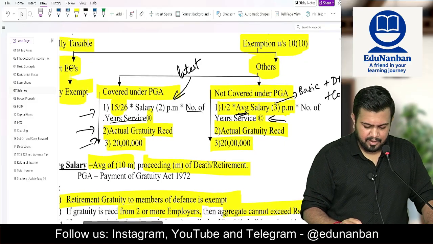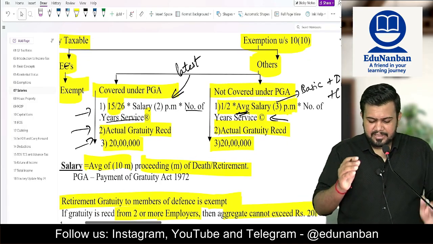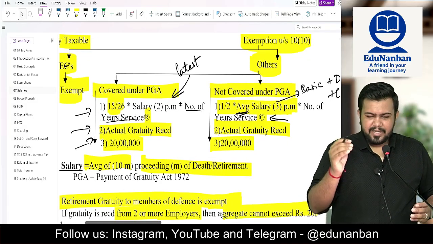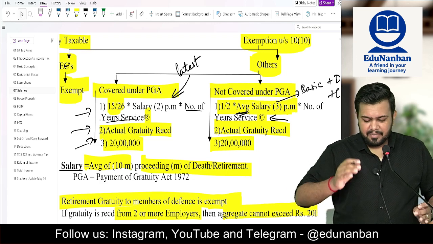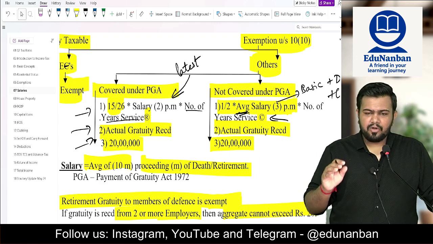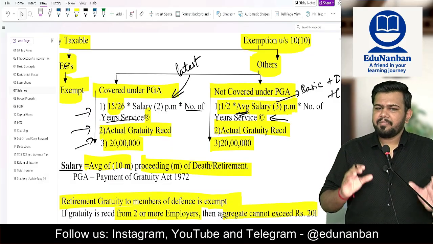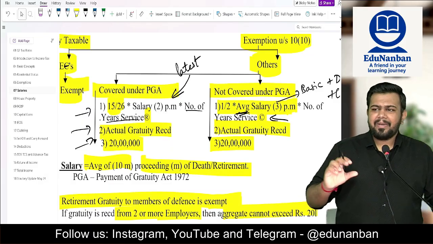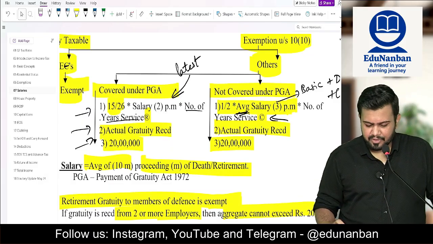Fine, lower rounding. So 15 divided by 26 multiplied by basic plus DA salary, that is the latest, multiplied by the number of years of service rounded off. You have to find the lower of all the three. This will be the exempt gratuity. The balance amount will be the taxable gratuity.